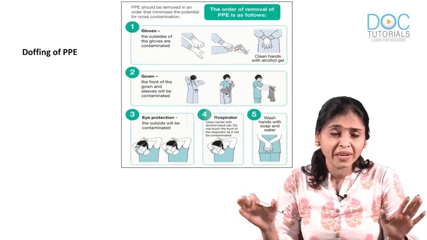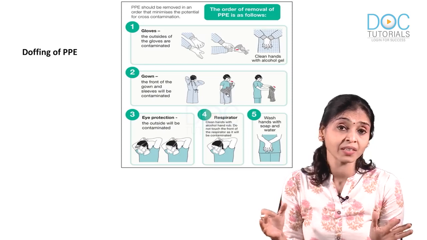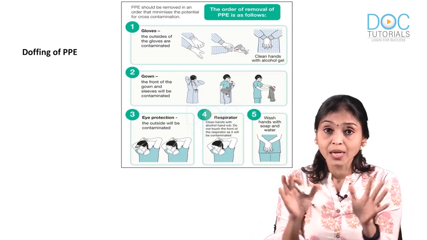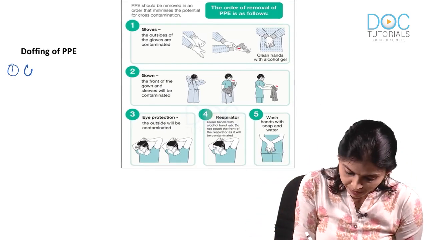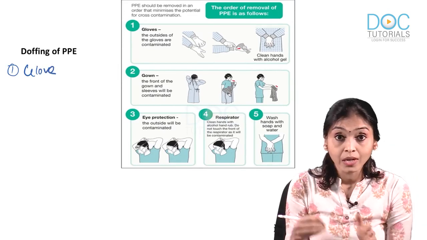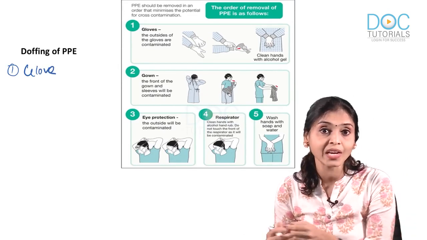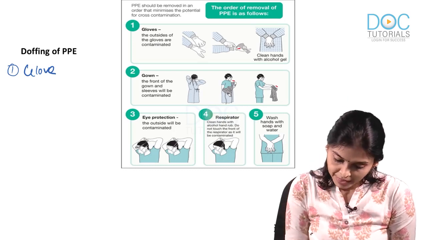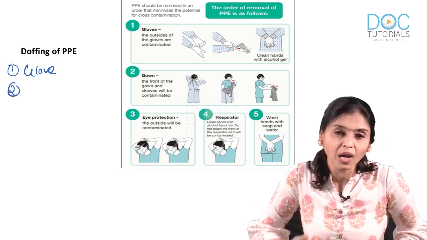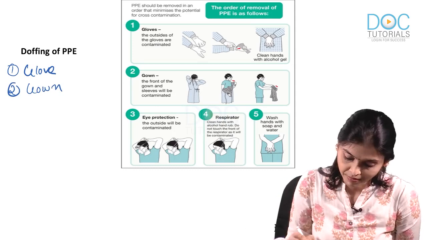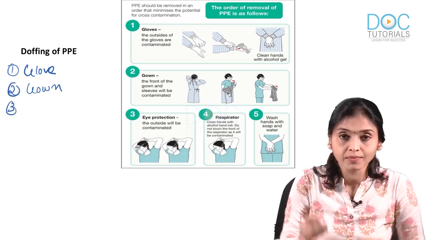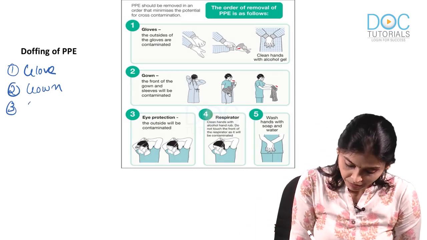Which would be the most contaminated part? Your hands. Okay. So, you first remove the glove. We put glove the last, but we are removing glove first. What is next? Then you remove your gown. Then your eye protection.